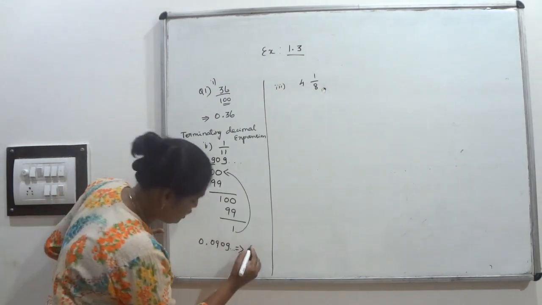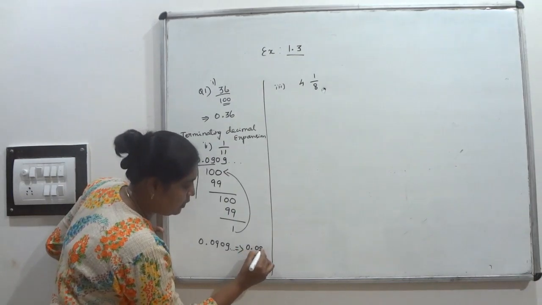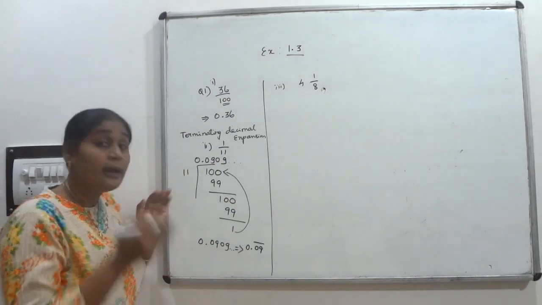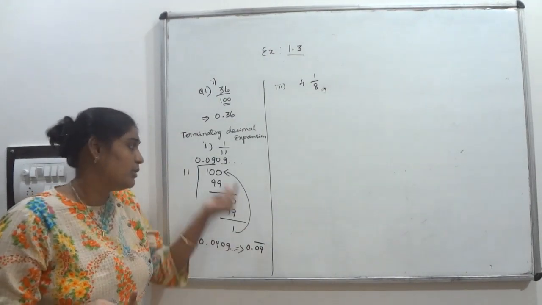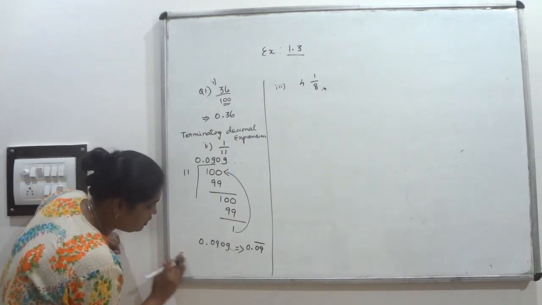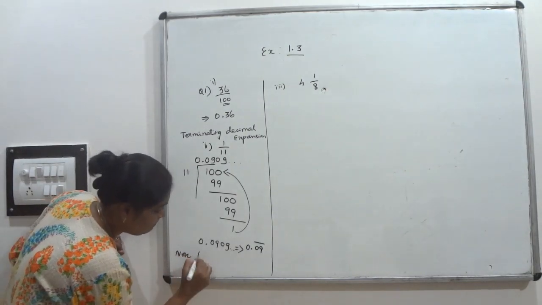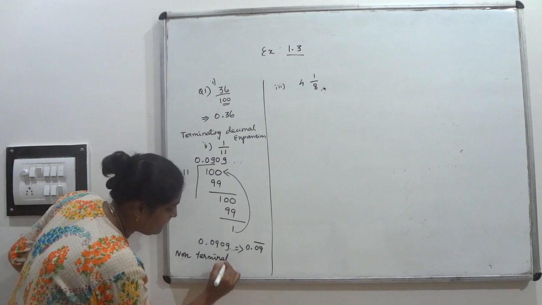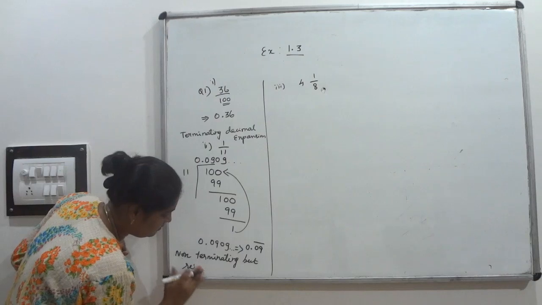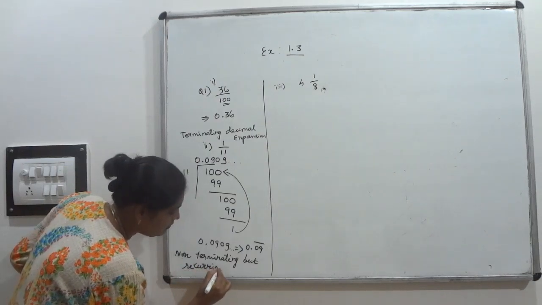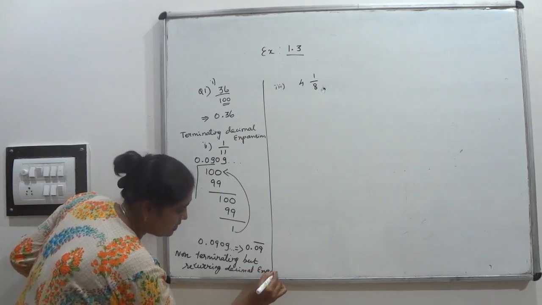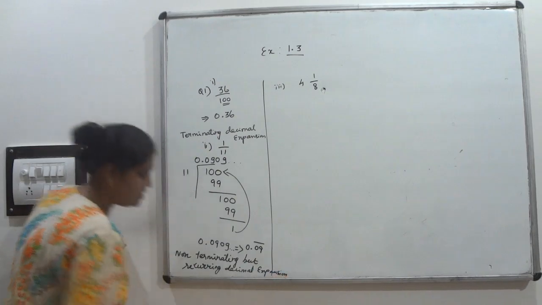So that we can write this one, 0.09 bar. See, bar is there, that's why we can tell that this is non-terminating but recurring. A set of numbers, that is 09, is repeated in the quotient place. That's why we can write this one as non-terminating but recurring decimal expansion. They asked you what is the pattern, what is the kind. That's why I have written.